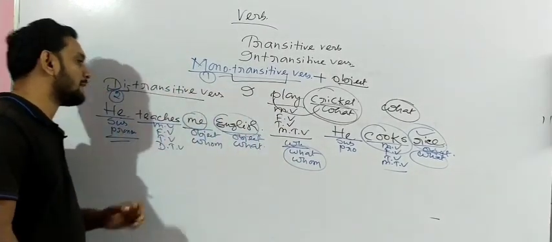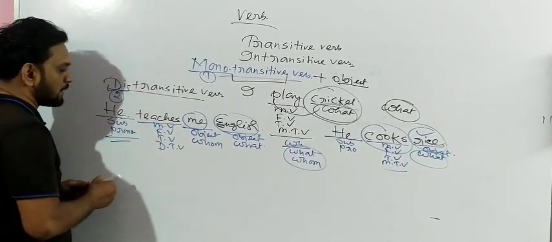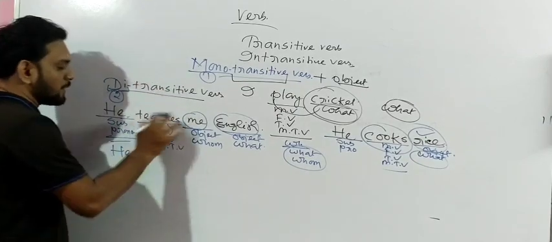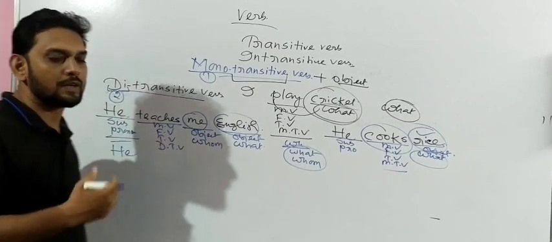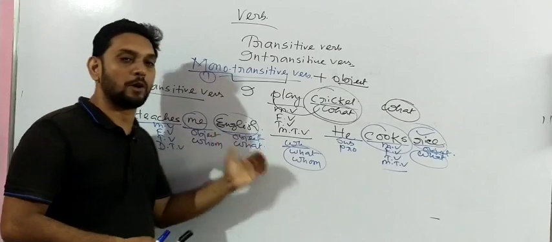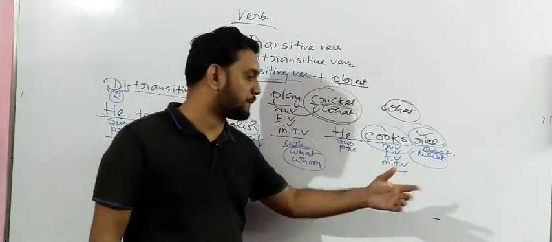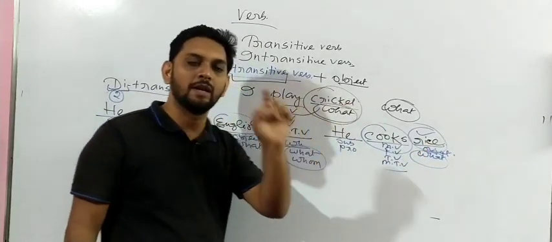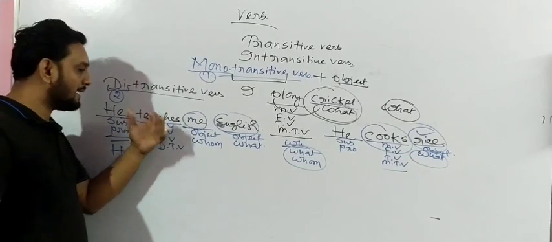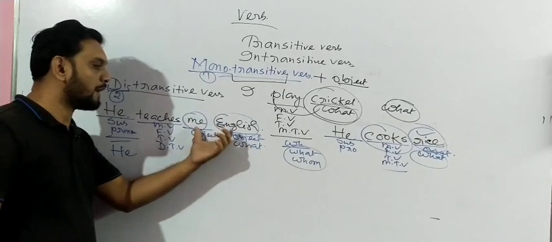Okay, let me write another sentence which has 2 objects. I think all of you understood this concept. If there are 2 objects, the important concept is that we have to find out the object. Already I have told you that using a WH question word we have to find out the object. We found that there is only a single object, thus we call it monotransitive verb. And ditransitive verb means what? It means that there should be 2 objects. Already, using the WH question words whom and what, we have found the 2 objects.